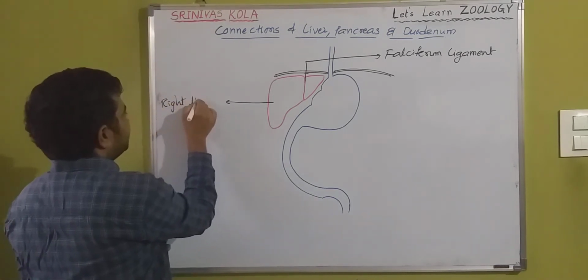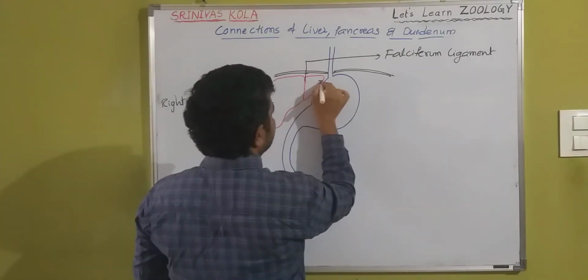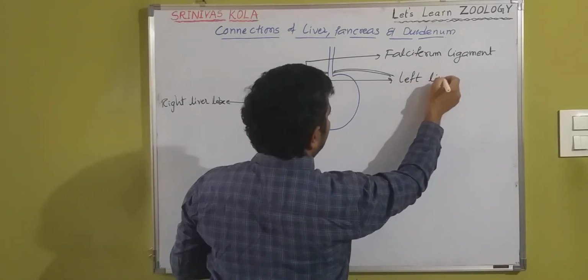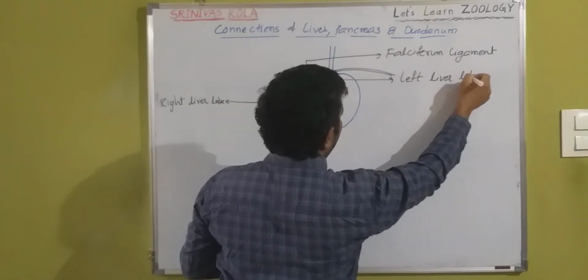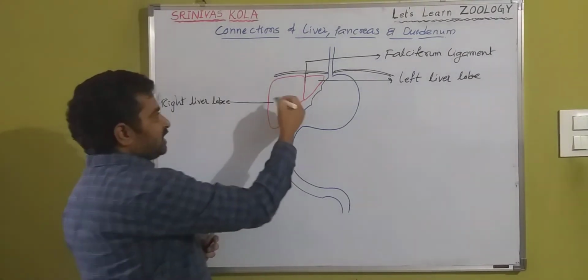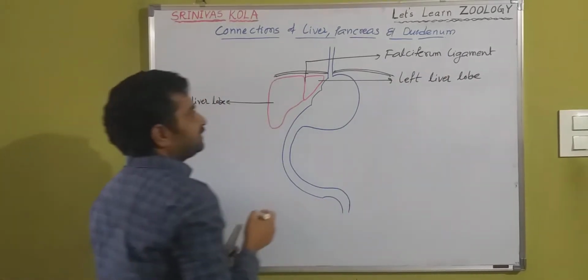And this is the right liver lobe and this is the left liver lobe. Right liver lobe and left liver lobe are connected to each other by a ligament that is called the falciform ligament.